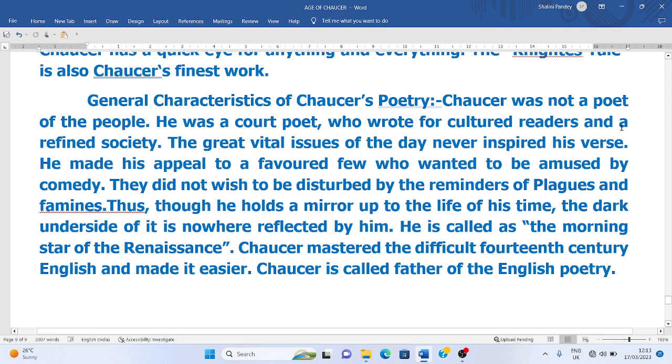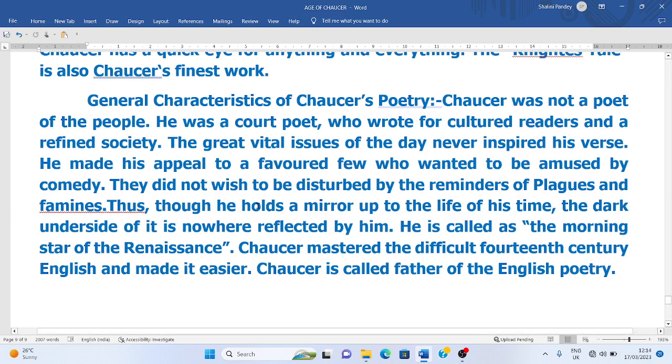Chaucer was not a poet of the people, he was a court poet. He was an aristocratic person, a rich person, a diplomat, living with rich people, not with the common people. Chaucer wrote for cultured readers and for refined society because he belonged there. The great vital discourse of the day never inspired his verse. So he does not refer to the peasant revolt in his work, and even if he refers to it, he refers to it with a jest.